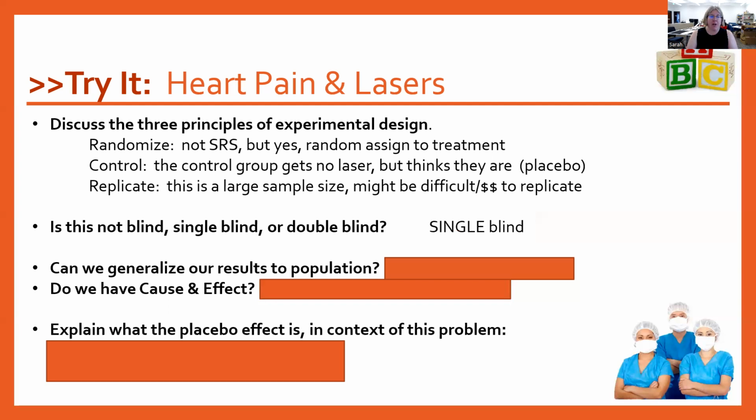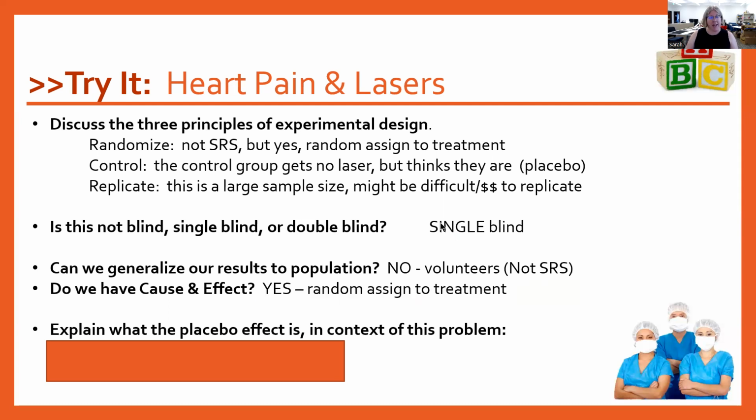All right, can we generalize our results to the population? So in order to generalize our results to the population, we need a random sample. Since we have volunteers, we don't have a random sample, so we're not going to be able to generalize these results without a little bit more work behind the scenes here. All right, so do we have cause and effect? And cause and effect would apply as long as those results are statistically significant. And the answer to that is yes. We randomly assign people to treatment groups. So if this is showing an improvement, we would say that we do have cause and effect.